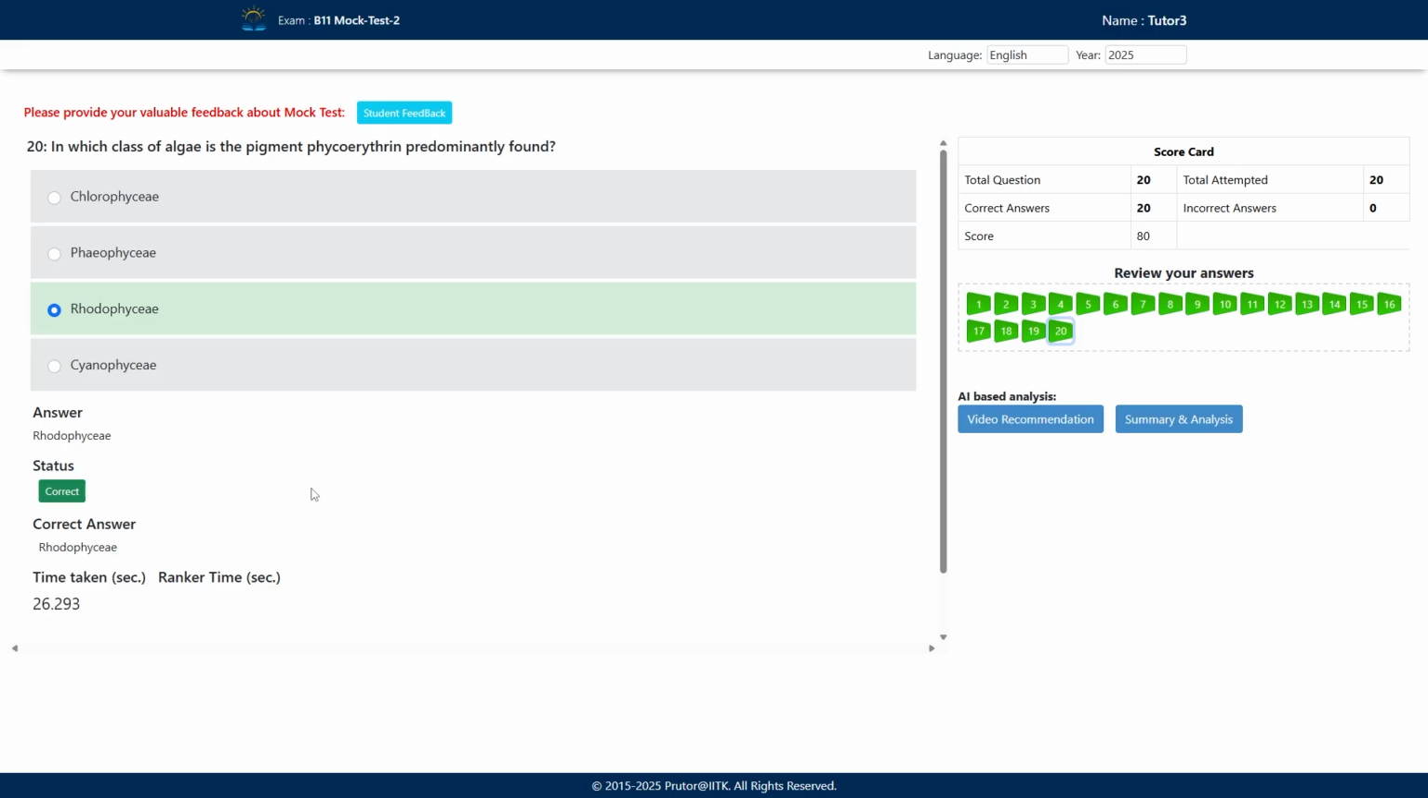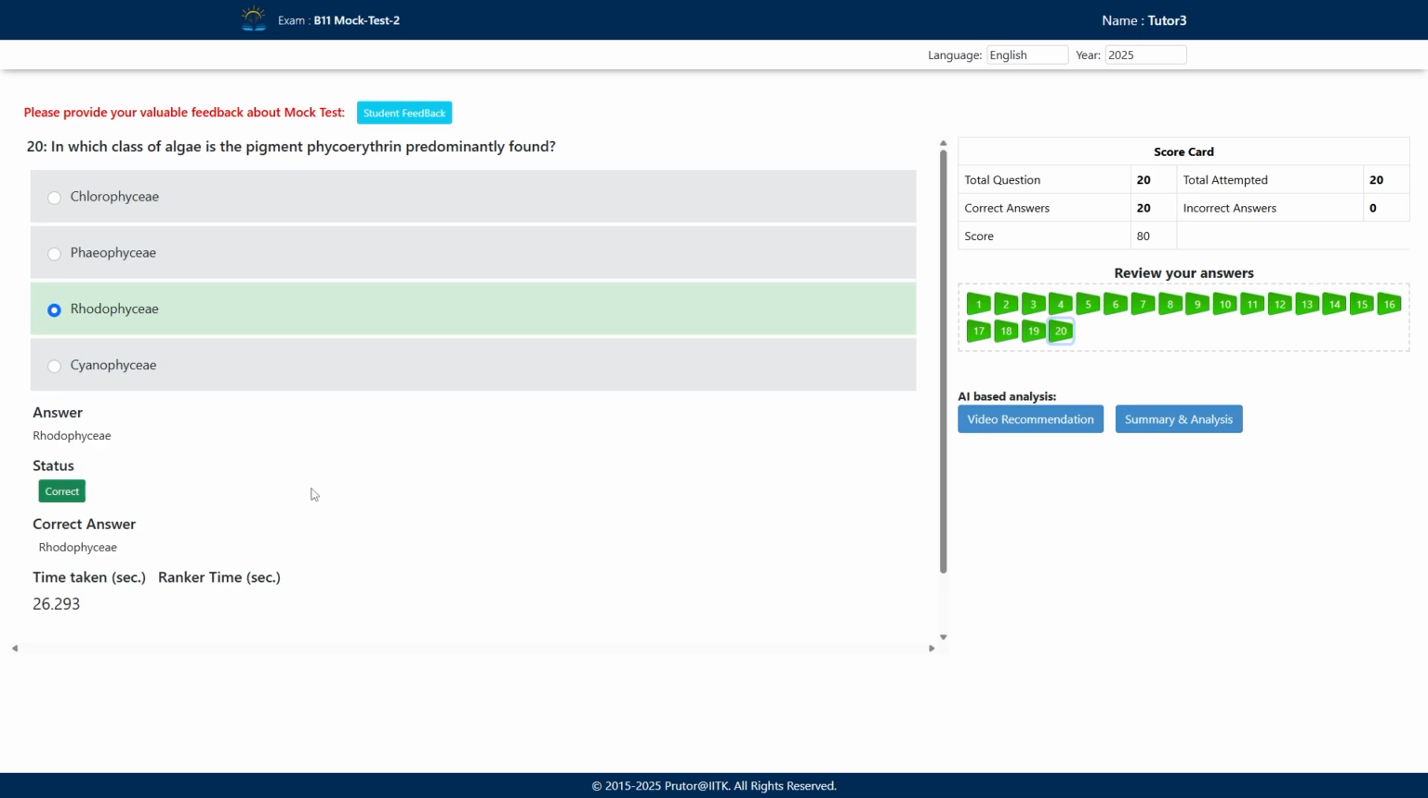In which class of algae is the pigment phycoerythrin predominantly found? Predominantly found means the red color pigment. You should remember the names of the red color pigments: R-phycocyanin and R-phycoerythrin. So if it is written phycoerythrin, then it is also a red color pigment. In which class of algae do you see the red color pigment?